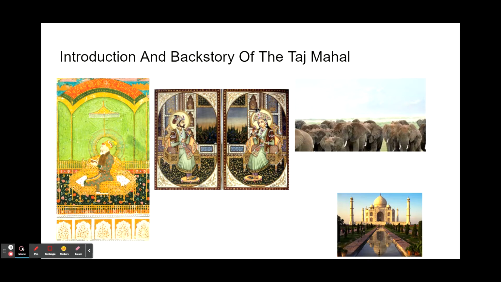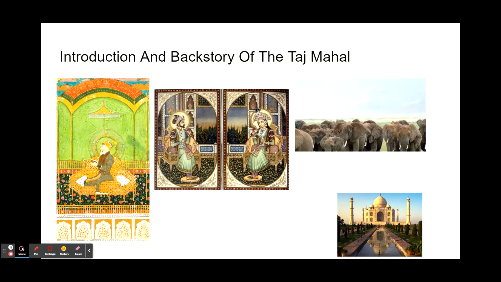The Taj Mahal was built by Mughal Emperor Shah Jahan in remembrance of his love Mumtaz Mahal. Shah Jahan was the fifth Mughal Emperor of India and reigned from 1628 to 1658. The construction of the Taj started when Mumtaz Mahal passed away during pregnancy. Shah Jahan grieved for many months, locking himself up in his room without food or water. After his isolation, he decided to create a mausoleum for the body of his wife.